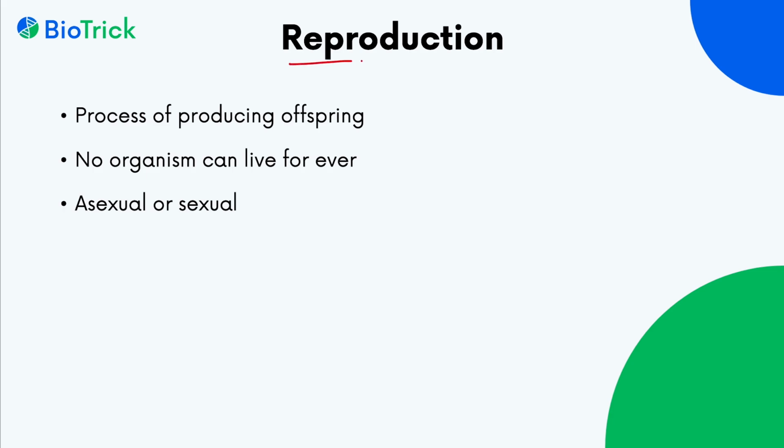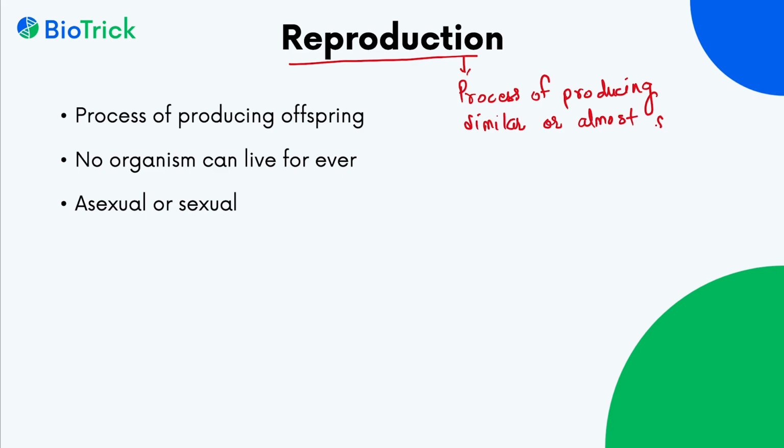What is reproduction? Reproduction is the process of producing similar or almost similar species by an organism.